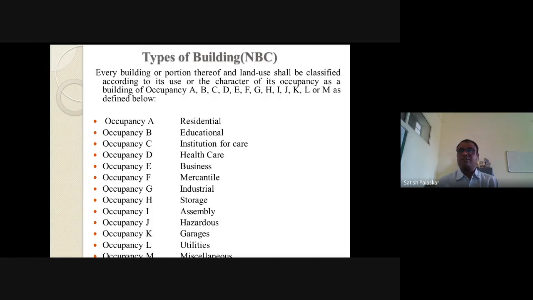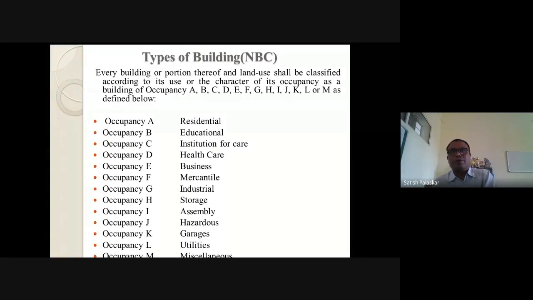Okay, that will be classified as occupancy A, B, C, D, E, F, G, H up to M. Okay, so it is mentioned over here. If you refer to that slide, it will be mentioned over here. Now occupancy A, so this is nothing but the classification of the building. Occupancy A to the last one, occupancy M, that is miscellaneous.